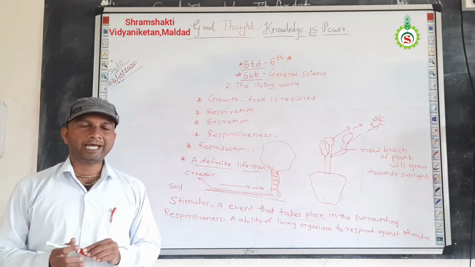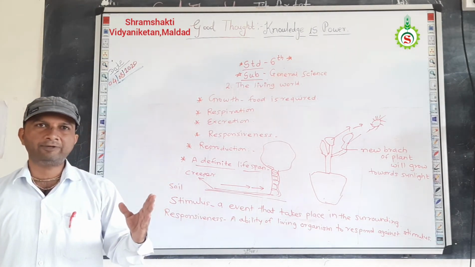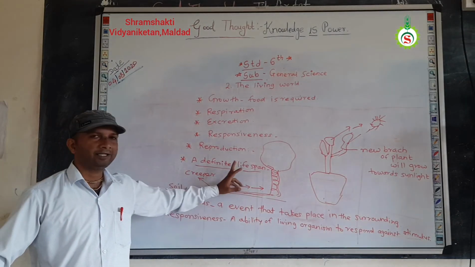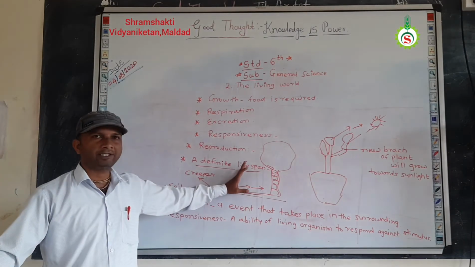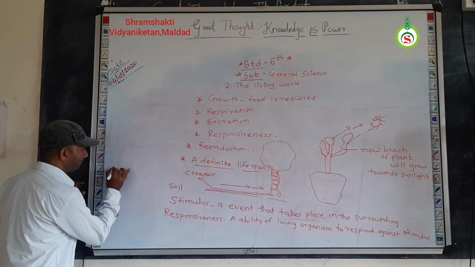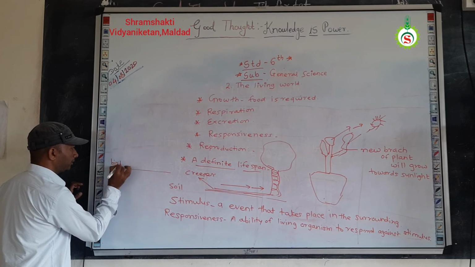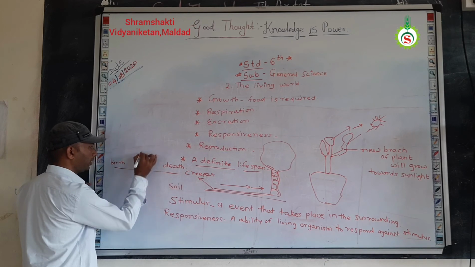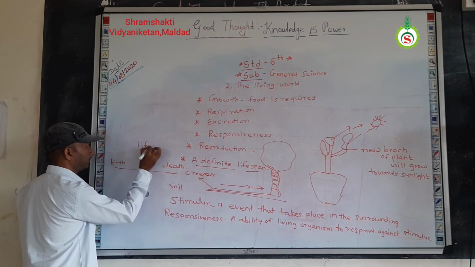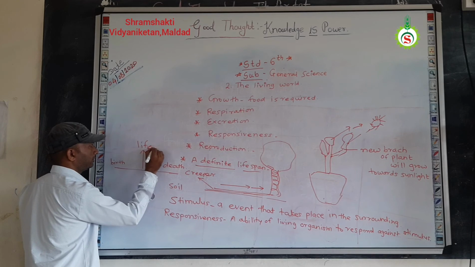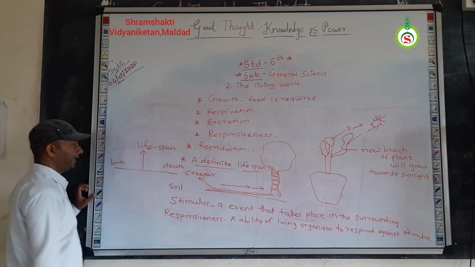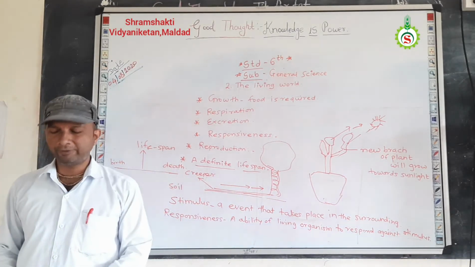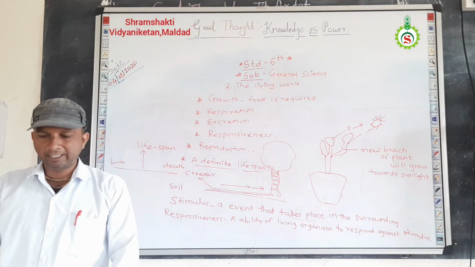Okay, means the lifespan starts after the birth of the living organism and it finishes when the death of the living organism takes place. So the time from birth to death is called lifespan. The period from the birth to the death of the individual is called lifespan. So each and every living organism has a different or specific lifespan.